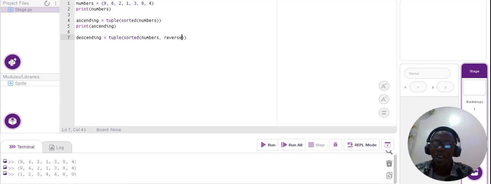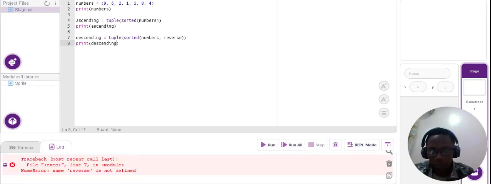So descending and reverse. Okay, fine. Let's print it and check if we're on the right track. Print descending. Now let me run the code.